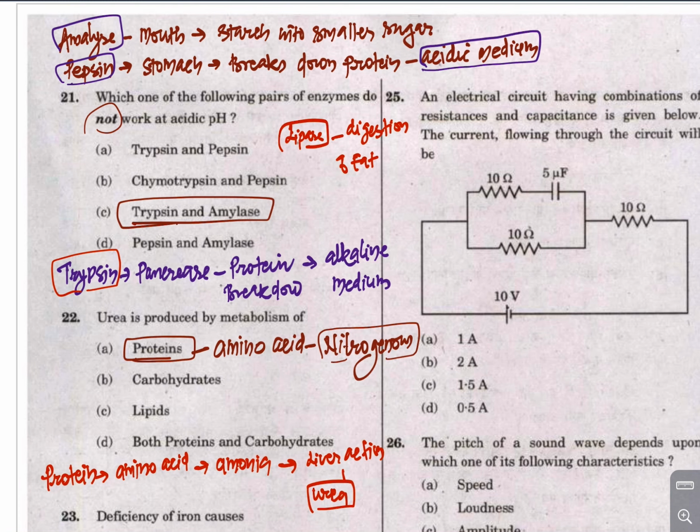Which of the following pairs of enzymes do not work at an acidic pH? Now trypsin is released by the pancreas, which helps in protein breakdown and works in the alkaline medium. Amylase production happens in the mouth and it converts starch into smaller sugar. But pepsin is released in the stomach and works in an acidic medium, so remember this.